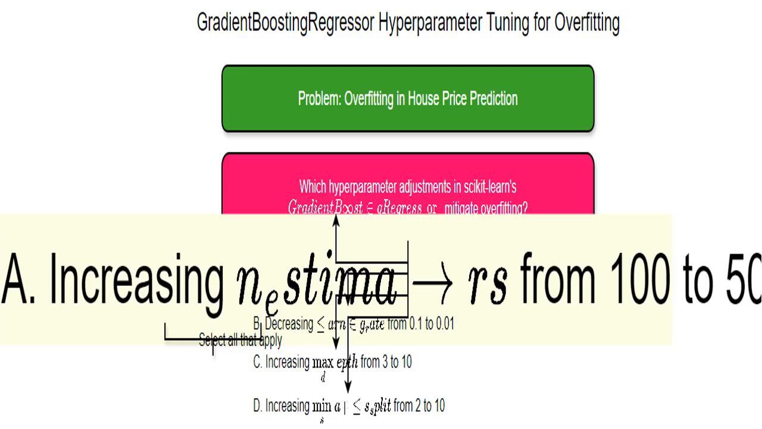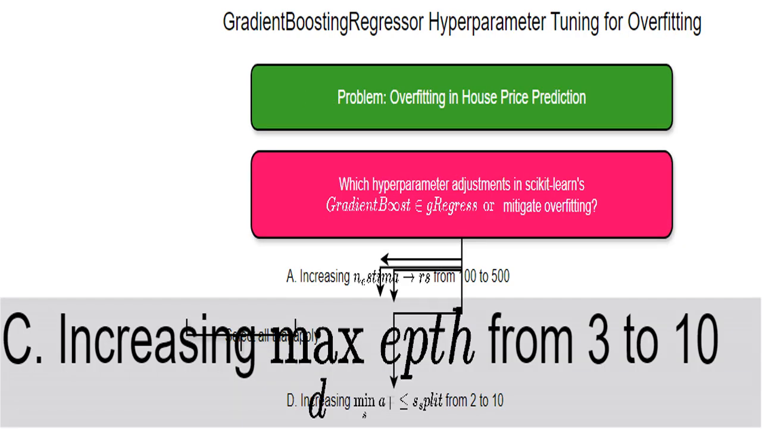I'll avoid increasing the maximum depth. Deeper trees are more complex and prone to overfitting. It's like allowing my model to think too much, creating very specific rules that apply only to the training data. I'm looking for all the options that successfully reduce overfitting. Overfitting can be a tricky issue. I will not choose options that increase model complexity.